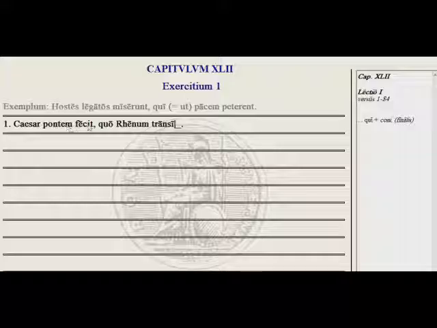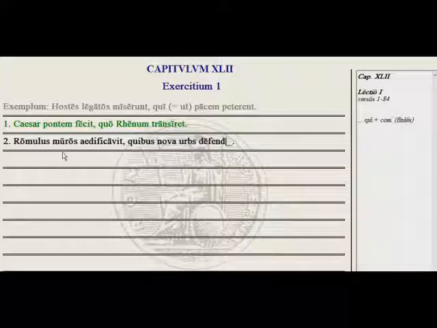So Caesar made a bridge by which he crossed the Rhine River. We see that this quo phrase could be replaced with "so that." So Caesar made a bridge to cross the Rhine. And the form that we want is imperfect subjunctive. We know the imperfect subjunctive is just the infinitive plus m, s, t, mus, tis, nt. So transire, and we want transiret, so that he could cross the Rhine.